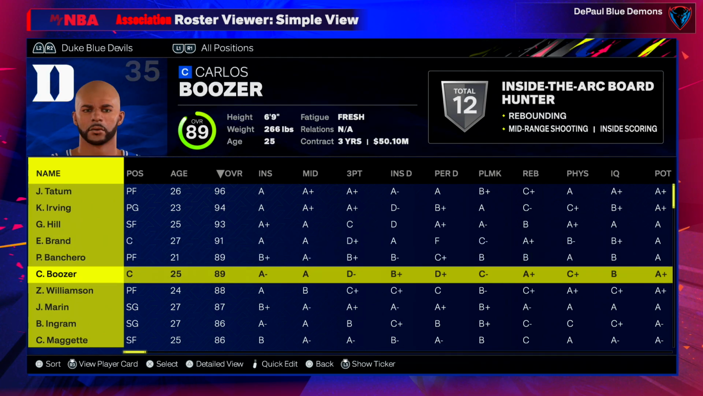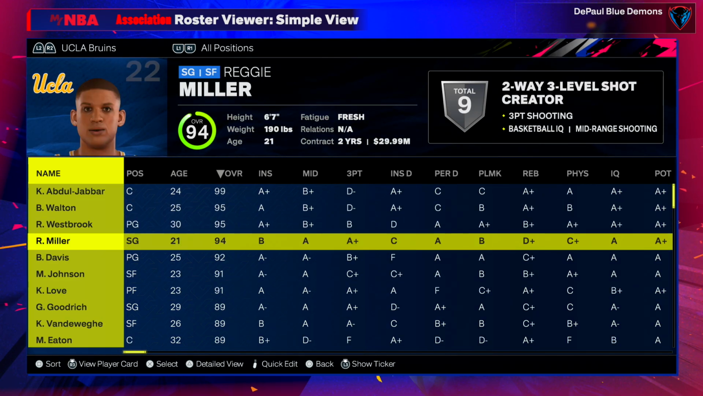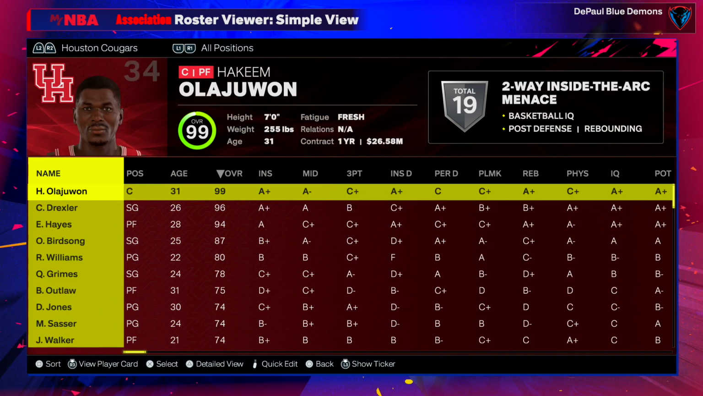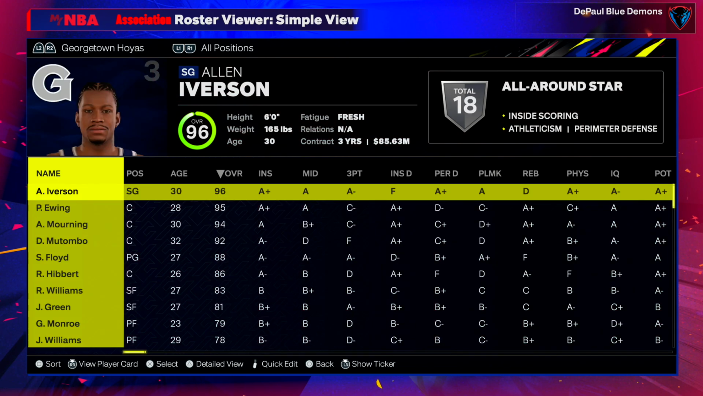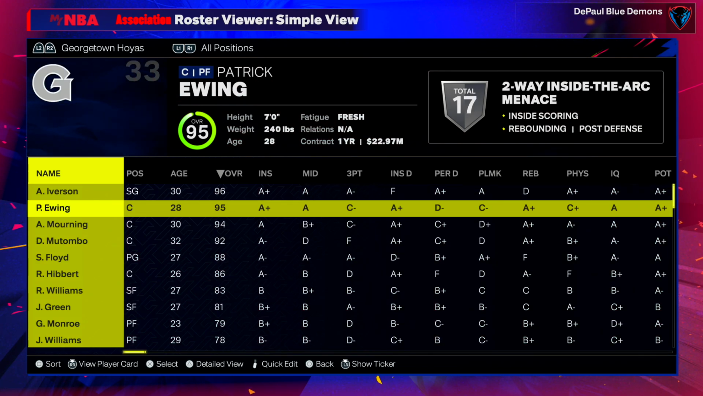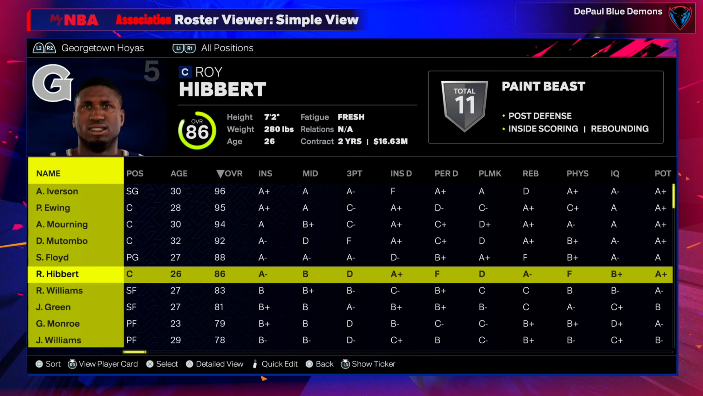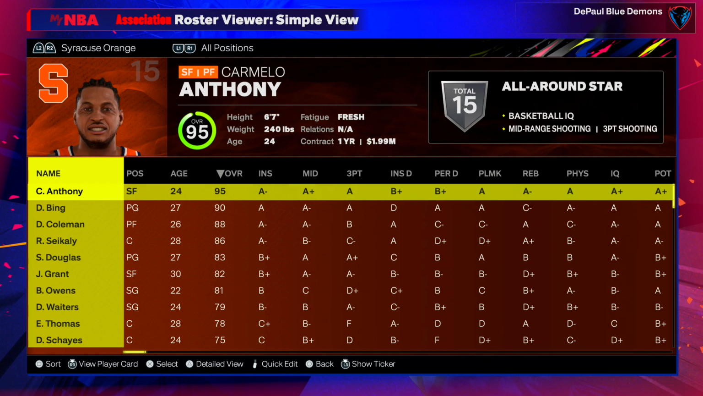Low key, the Blue Devils, Duke, I would think their team would look better, but it's still very solid. I don't think it compares to UCLA though, led by Kareem and Bill Walton. Oh my word. We'll see how 2K treats each team with the simulation. That can be all over the place, as we know. Houston has such a cool big three, all former Rockets too, by the way: Hakeem, Clyde Drexler, and Elvin Hayes, 94 plus across the board. Georgetown is always a classic because of all their Hall of Fame bigs. Iverson, then they've got Ewing, Mourning, Mutombo. They've even got Roy Hibbert. He's not gonna get any playing time. Collegiate legends like Carmelo Anthony, this is where Carmelo dominated. NCAA tournament champion with Syracuse.